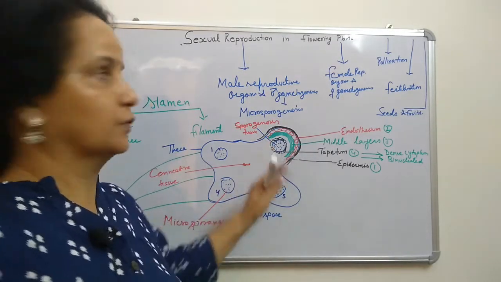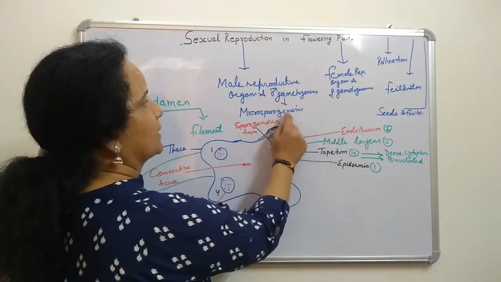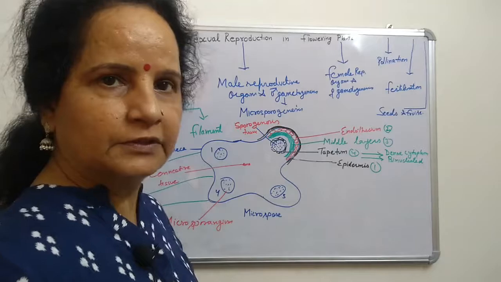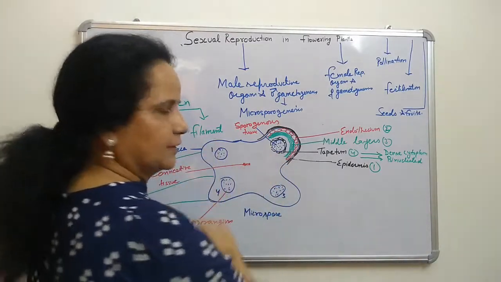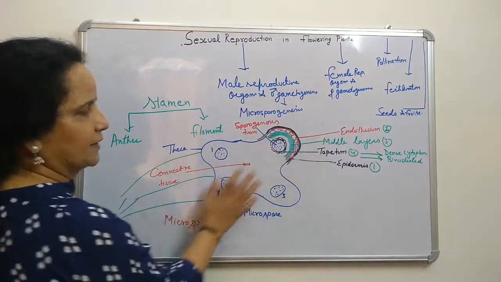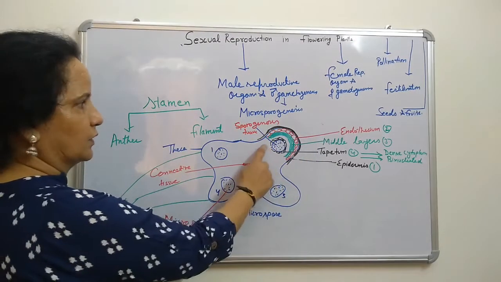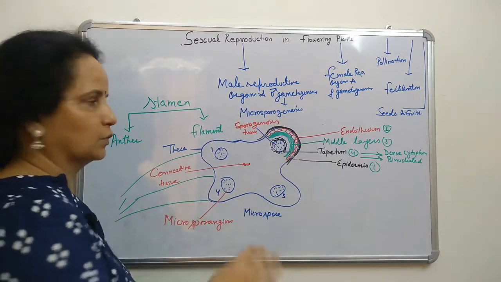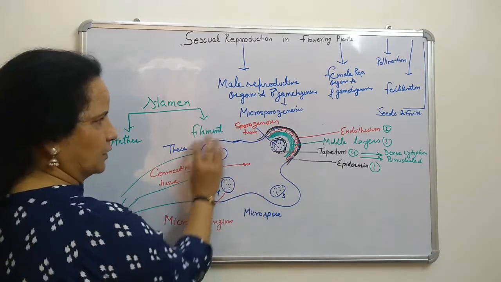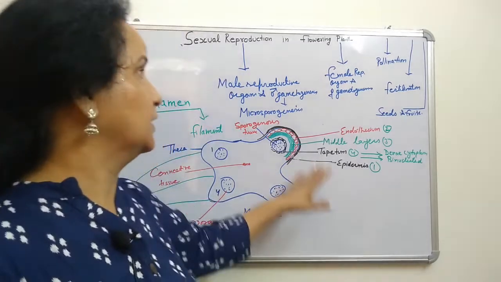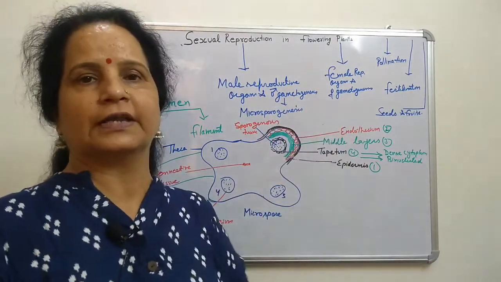So how will it be? The second is male gamete microsporogenesis. That is the male reproductive organs, anther and filament. Now the structure of anther is there. Then how will it protect it? All these microsporangia are protected by these layers. Not only this one, all these layers are here also, here also. I am showing only one, but you can see that all of these are from this one. After this, we will see how microsporogenesis will take place.